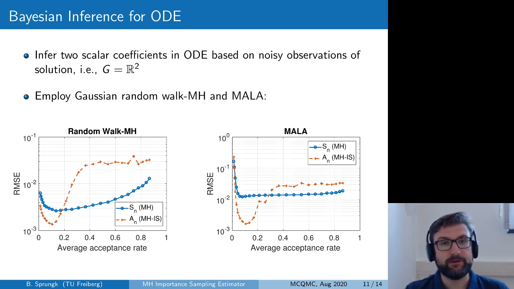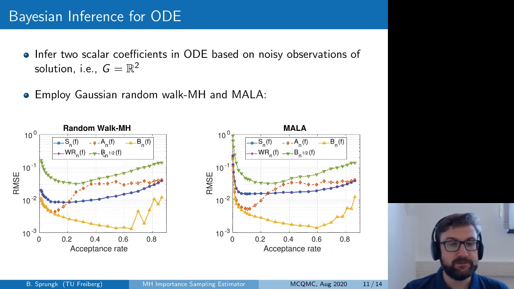How does it perform in comparison to the other alternatives? So in these plots, you see the results also for waste recycling given by the purple line, which in these experiments actually coincides pretty much with the errors obtained by the path average estimator. You also see by yellow and green the results obtained by the estimator by Klebanov and Schuster for Bn and B square root of n.